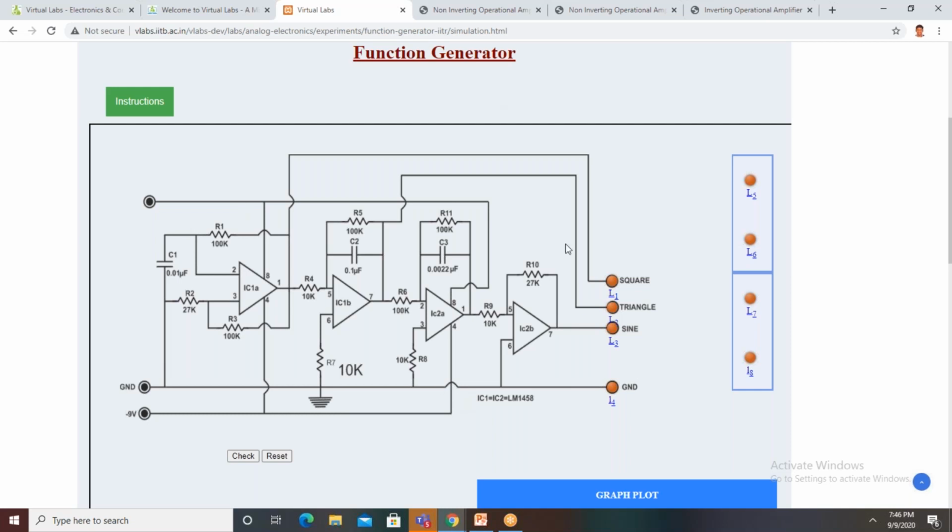Is it visible, ma'am? Yes, sir. Yeah, visible. If you want to make it 20 volts, just by changing the input voltage, that will be reflected here. If you want to change the frequency, we can also change the frequency. Now it is 1.5 Hz. It is 3 Hz. Very close.